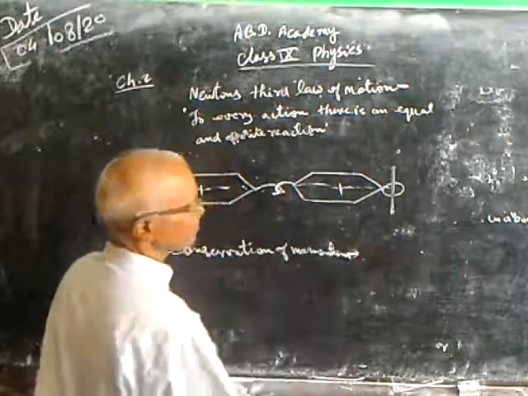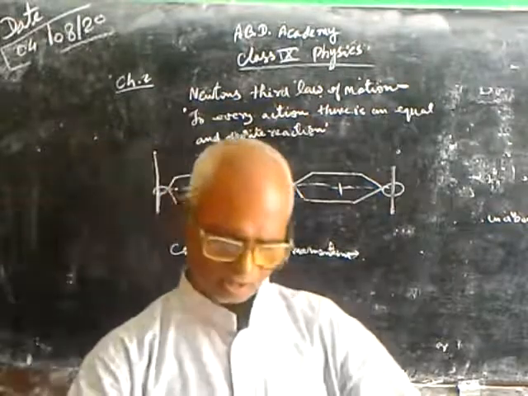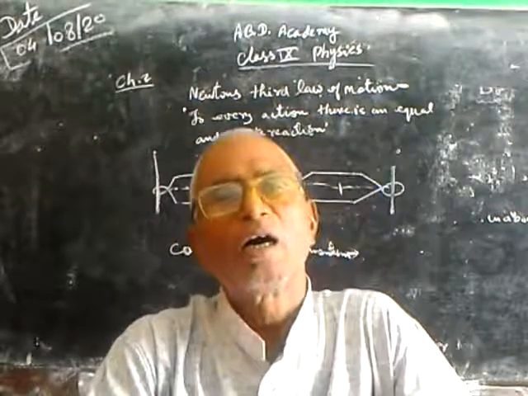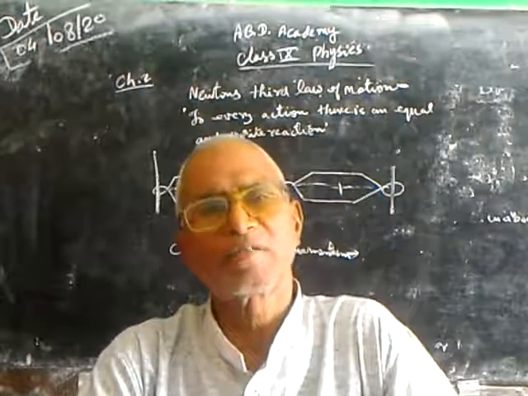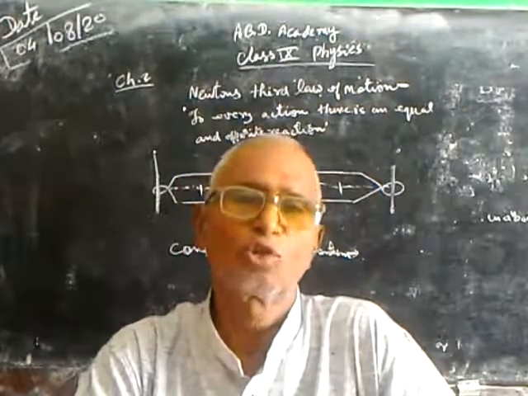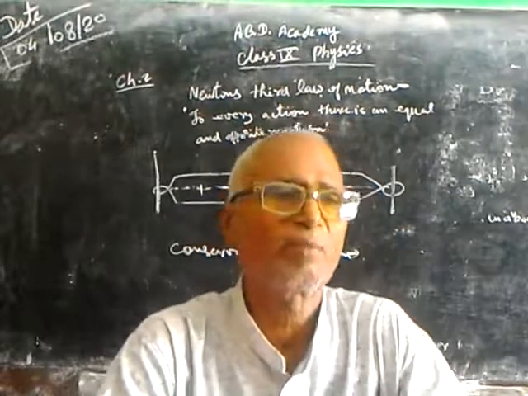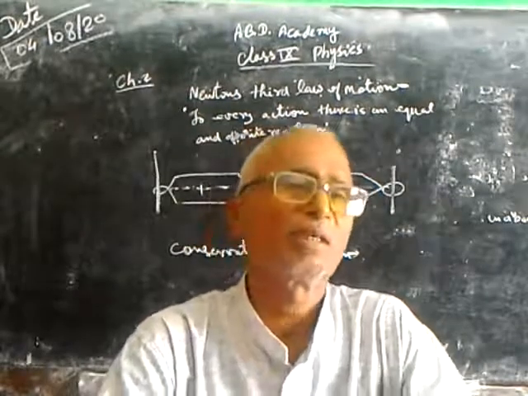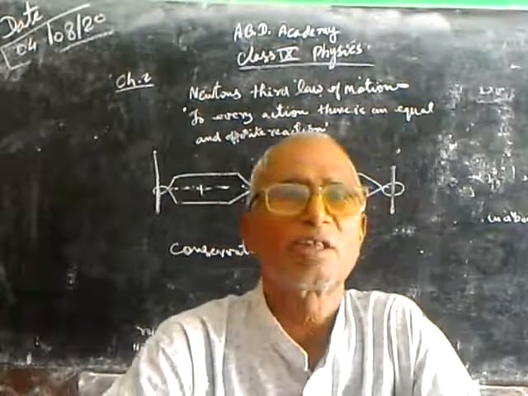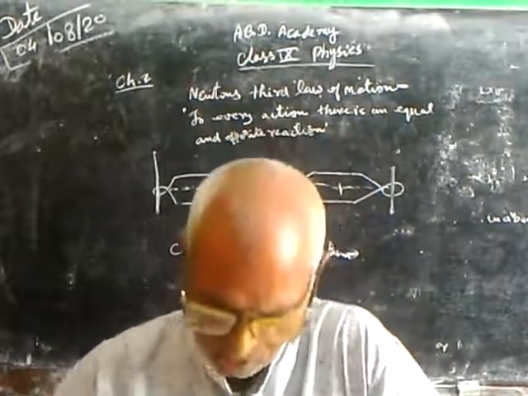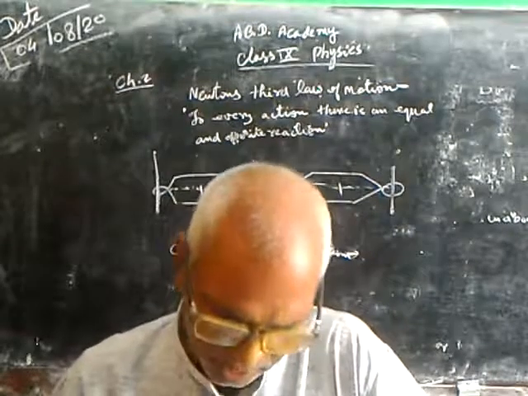It explains that when many bodies are in motion and come in contact with each other, the total momentum of the system remains constant. That is, the total initial momentum is equal to the total final momentum.